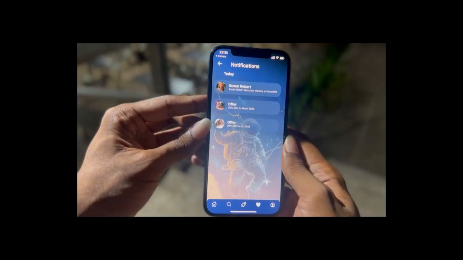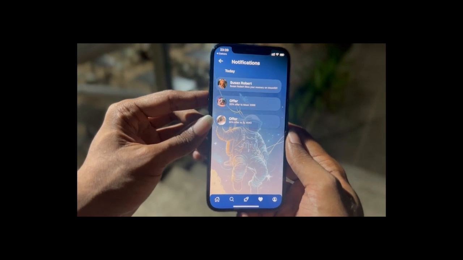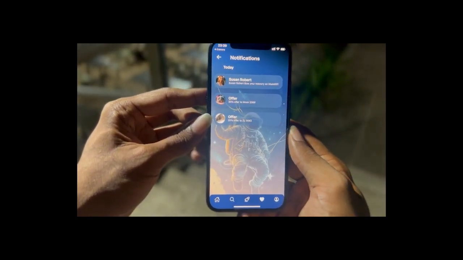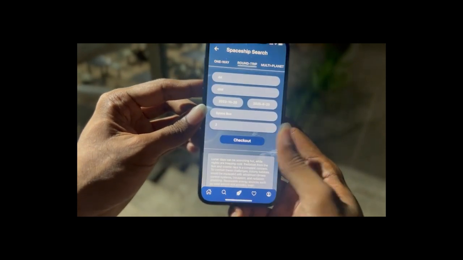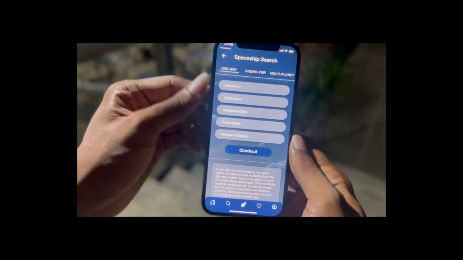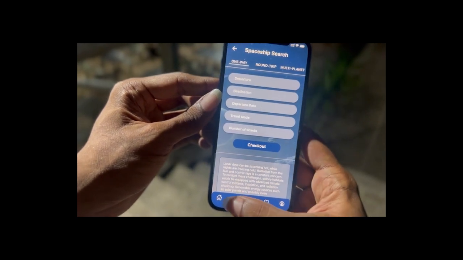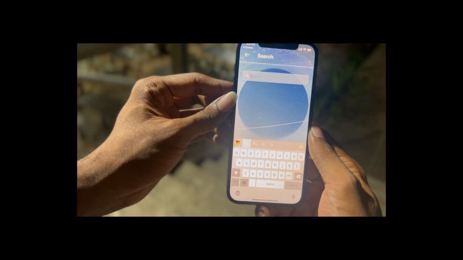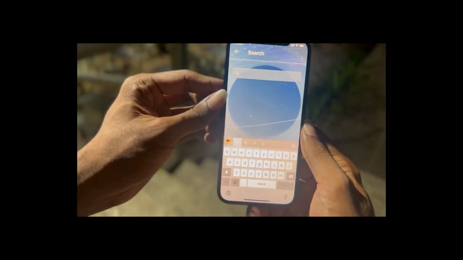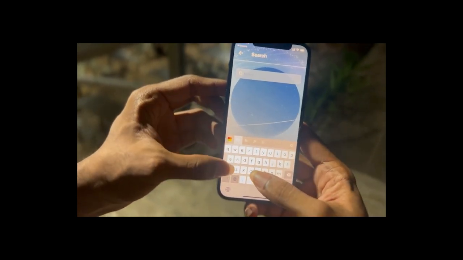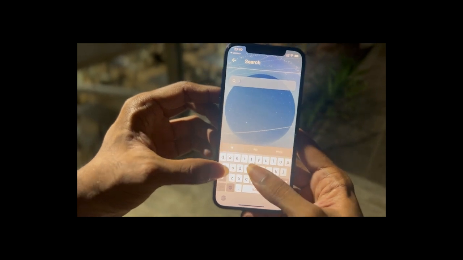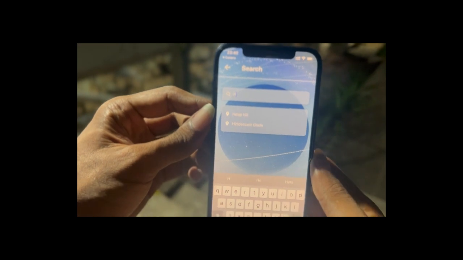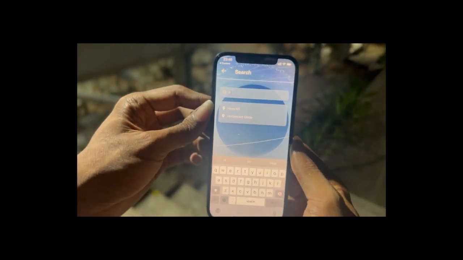So this screen is basically the notification. The user gets notified about the memories they shared or liked, and also the points they've earned. So that's the notification screen. So back to here, this is basically the spaceship search, where you continue with the booking process as discussed earlier. Here you are provided with a search functionality, where you can basically search for planets on what you want. So let's assume we need to search for Hip Hill, then you get that as well. So that is the search functionality.